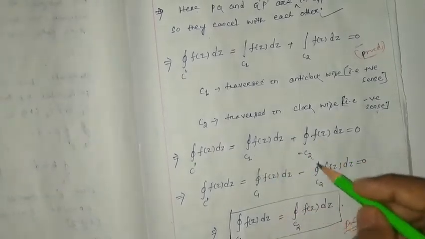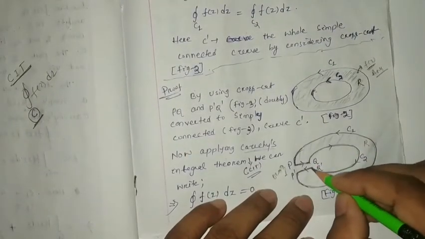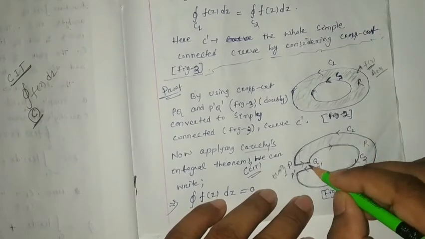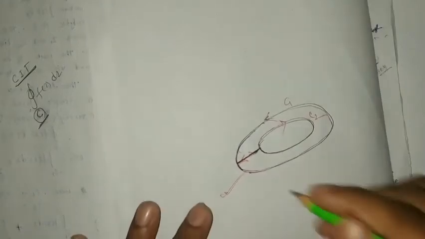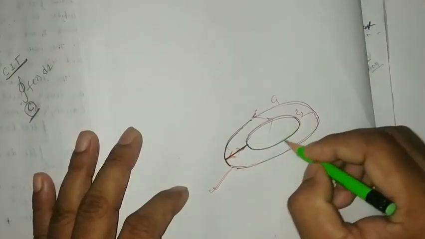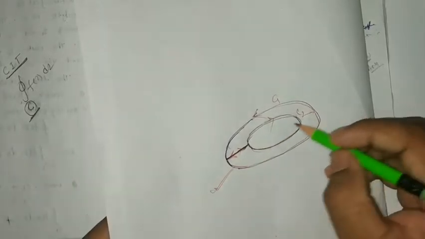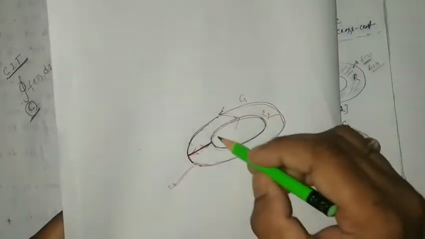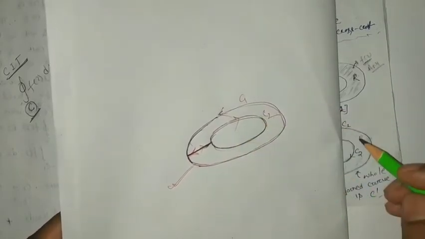But for C2, likewise, from here I moved in this way on C2. As this width is very small, and some books write it as a single line itself, whenever I move from here to here, this is the line integral, we can say a closed line integral along C2. However, C2 is traversed along the clockwise direction.